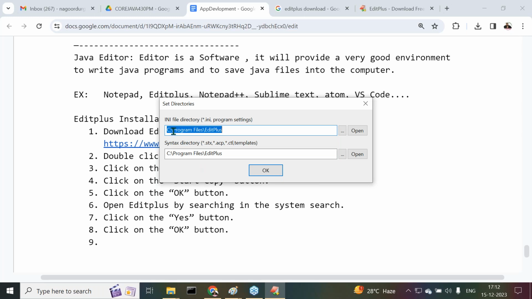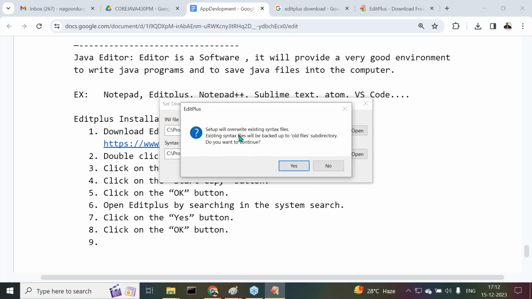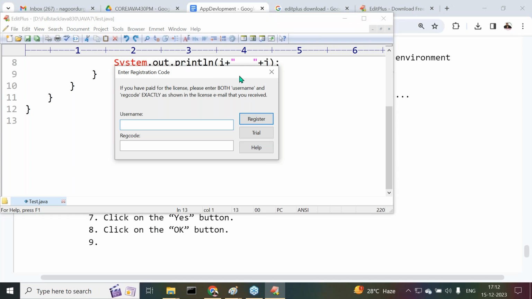By default, it has taken the location C program files Edit Plus. No problem. We can maintain the same location. No need to think about it. Click the OK button. Setup will override existing syntaxes. Right, click on the S button here. Now we are getting Edit Plus.